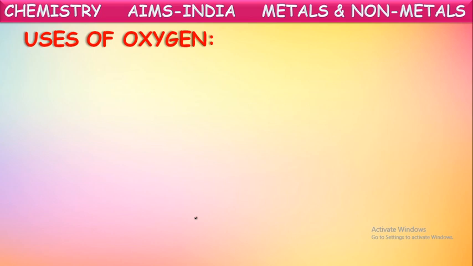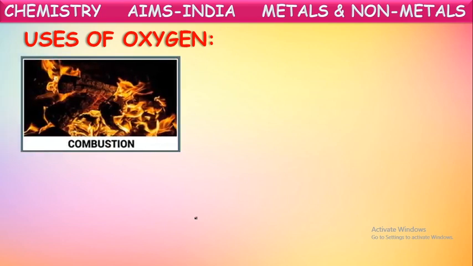Now let us see the uses of these non-metals. First, the very important non-metal for our survival, oxygen. Let us see the uses of oxygen. Yes, the most important use of oxygen is combustion, for the combustion of fuels. Combustion in the sense of burning. Generally we burn fuels to produce energy which is used in different forms. So for combustion of any fuel, oxygen gas is a must. In the presence of oxygen gas only, fuels will burn and produce heat or some other form of energy. So for the combustion of fuels, oxygen is very important.